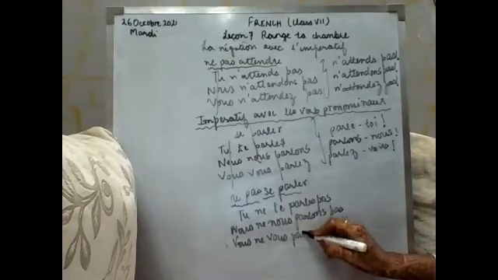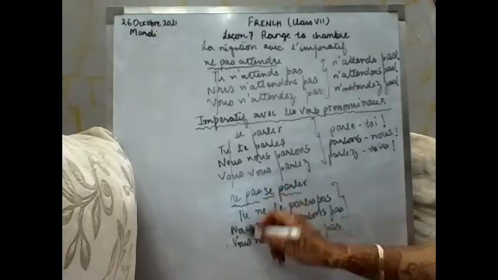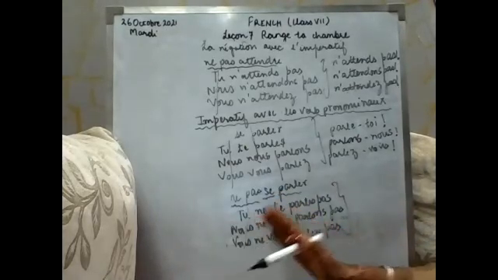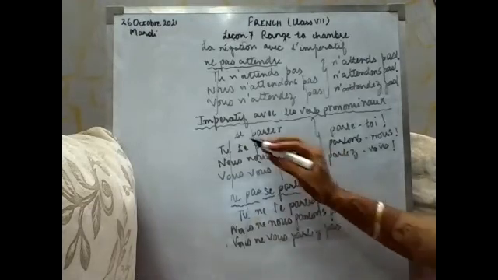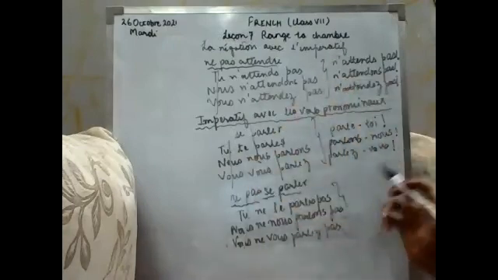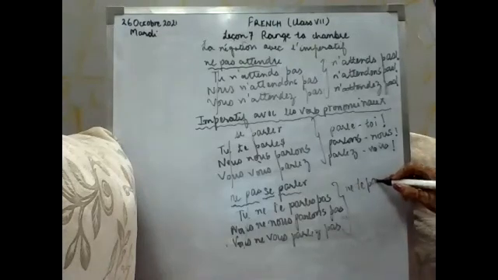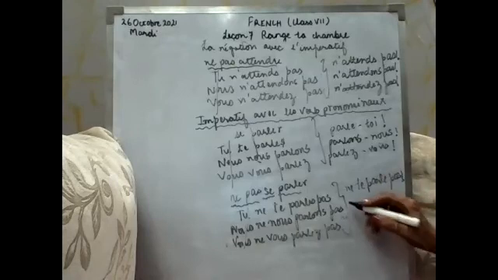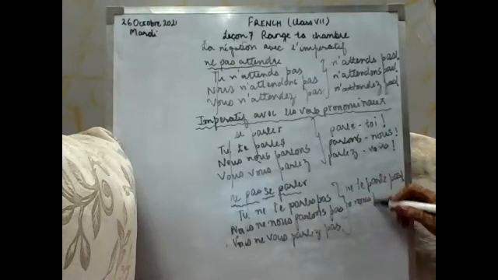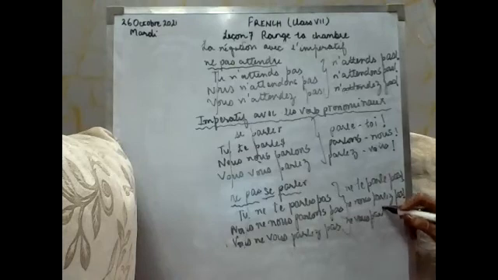Okay. And the last is change it into imperative. Remove the subjects. Simply write the remaining verb. In this, your tu will not be there, and nous will also not come at the end. Your answer will be: ne parle pas. Just remove s from the er ending. Ne te parle pas, ne nous parlons pas, and the last one will be ne vous parlez pas. That's it. Nothing will be changed.